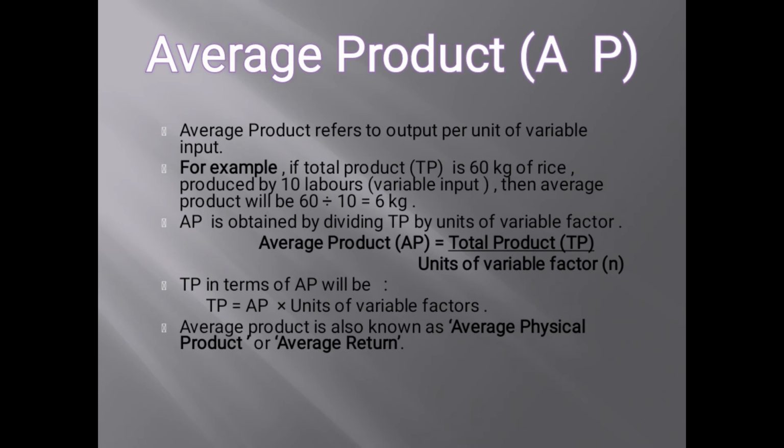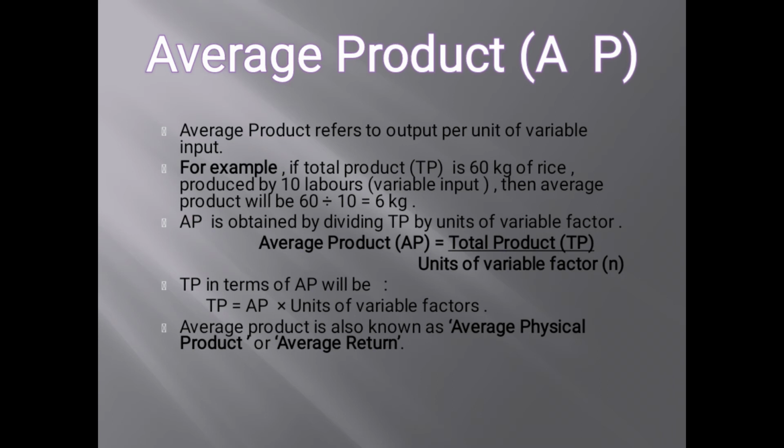Second comes the concept of average product or average physical product. Average product refers to output per unit of variable input. It is defined as the output per unit of variable input. It is obtained by dividing the total product by the quantity of variable factors.